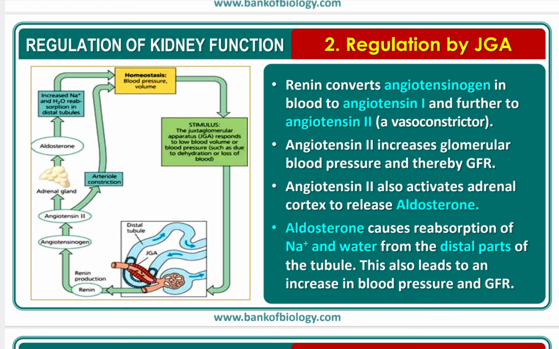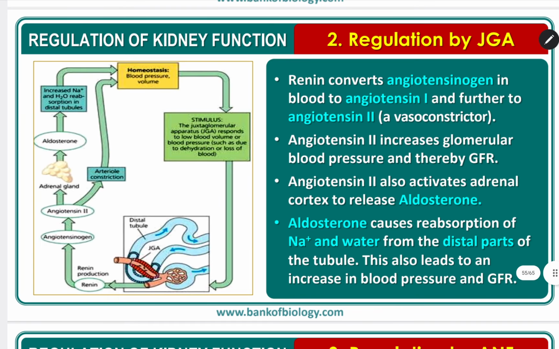Angiotensin 2 is a vasoconstrictor. It increases the glomerular blood pressure and thereby GFR. It also activates the adrenal cortex to release aldosterone.